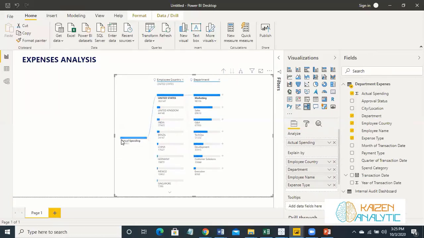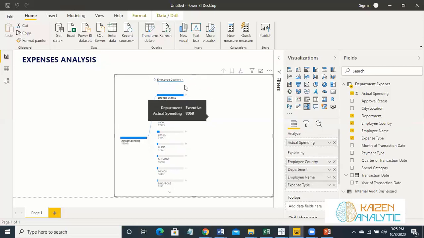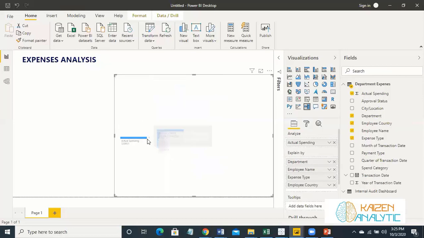So you can see that in your amount spent, USA is the highest spending as far as value is concerned. The marketing department is spending the most. Sales is the second one, and general and administration is the third one. You can also analyze it with various things.